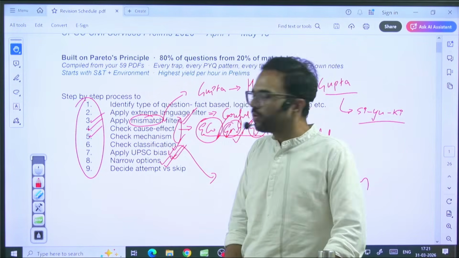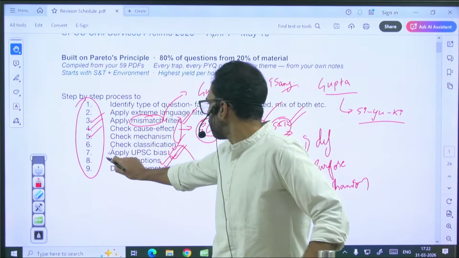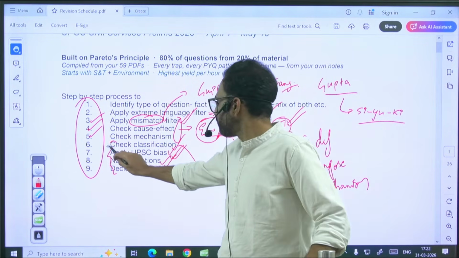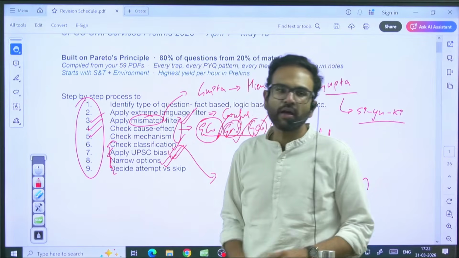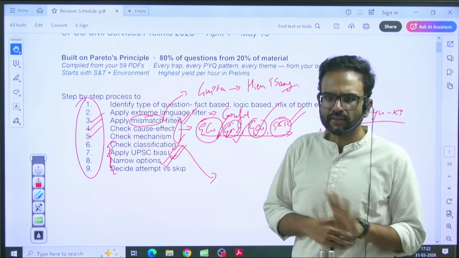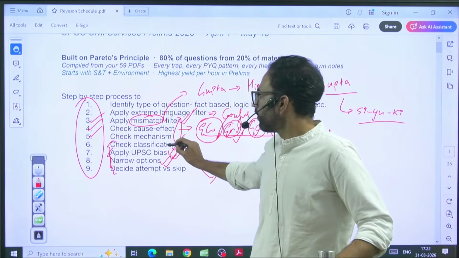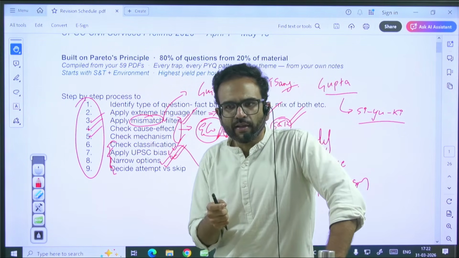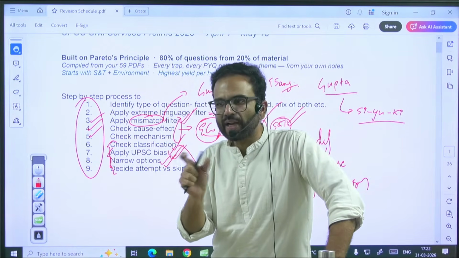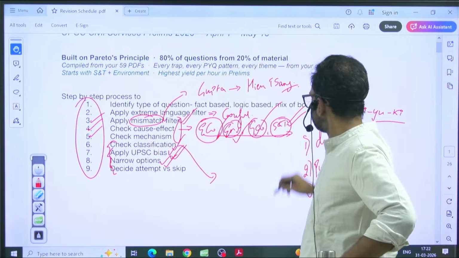Then there is this concept of minimization and maximization. Again, points 3, 6, 7 and 8 are based on patterns. No trick, nothing. Just patterns of how questions are designed. A lot of students make mistakes on the basis of classification of a technology or a term. For example, drones.